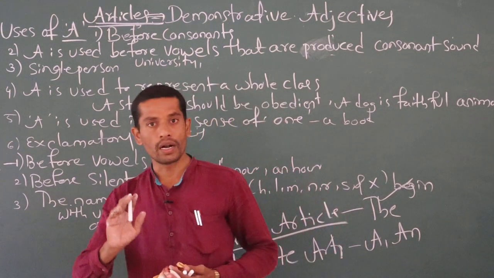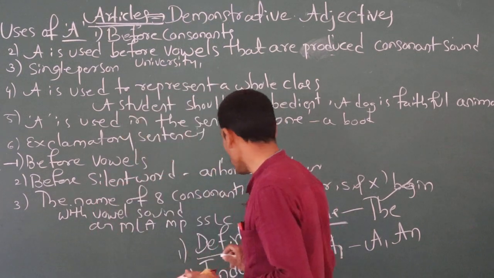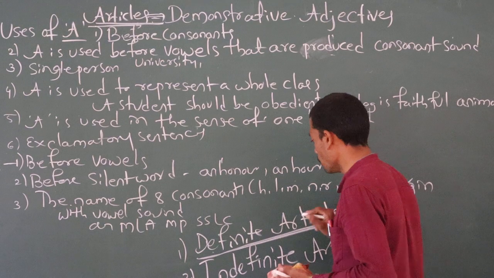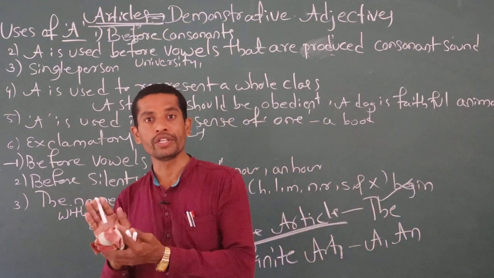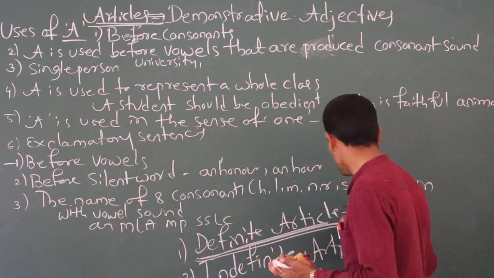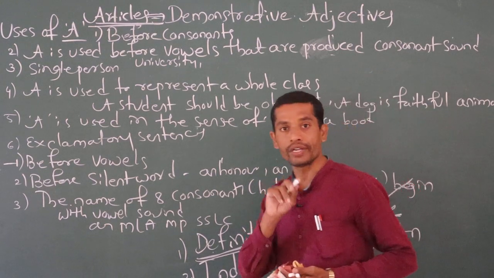So what is the definition of a definite article? A definite article is a word that talks about a definite situation. The definite article the always talks about a definite situation.